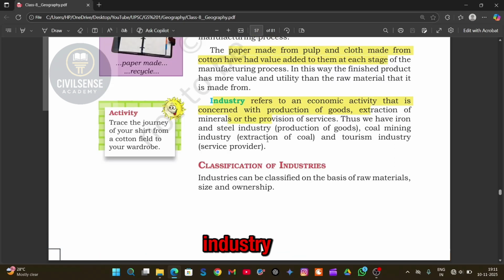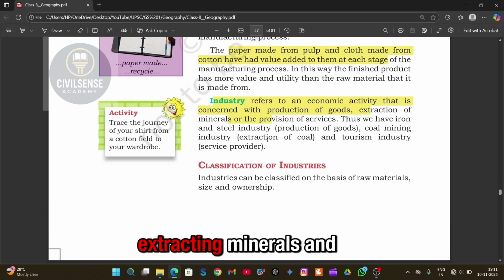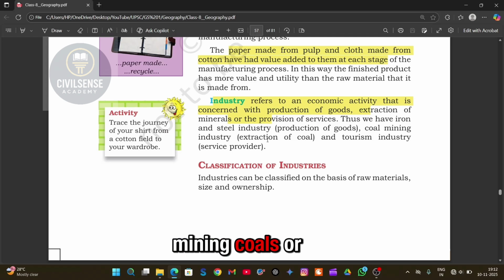Now, what is industry? Industry means any economic activity that deals with producing goods, extracting minerals, and providing services, like making cars, mining coal, or even banking. All are industries because they create something or provide something useful.